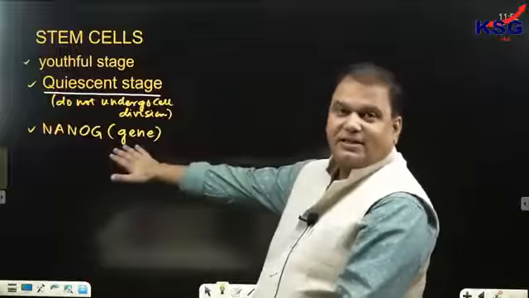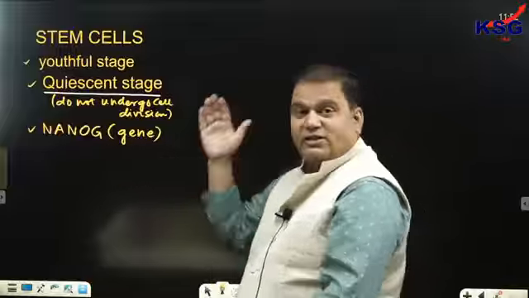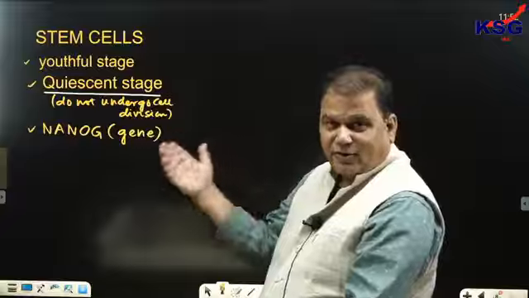A gene called Nanog is present in them, which disallows them from undergoing cell division on their own. But if chemical instructions are given to them artificially, they would undergo cell division. They would transform into different types of cells.